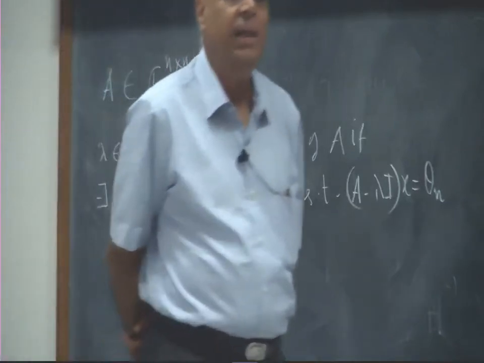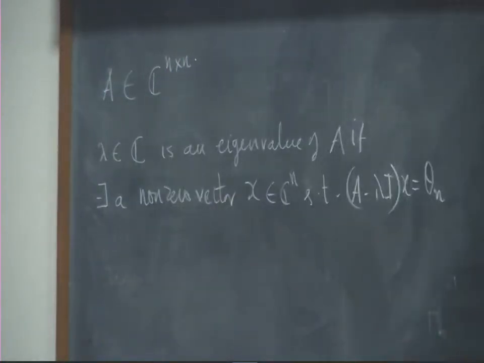This immediately tells me that the matrix, treated as a transformation from the n vectors to the n vectors, cannot be 1-1, because two different vectors are going to the 0 vector. Namely, the x vector, which is a non-zero vector, goes to the 0 vector, and the 0 vector automatically goes to the 0 vector. So two vectors are focusing on the 0 vector, so it cannot be 1-1.